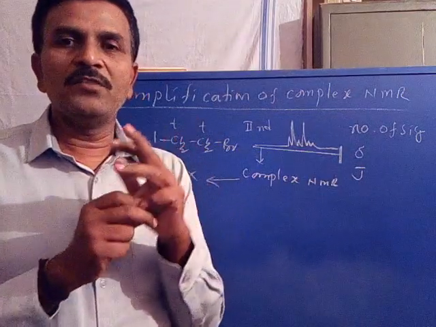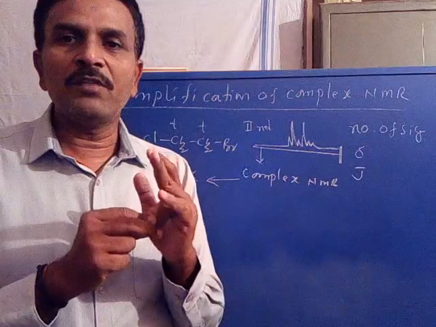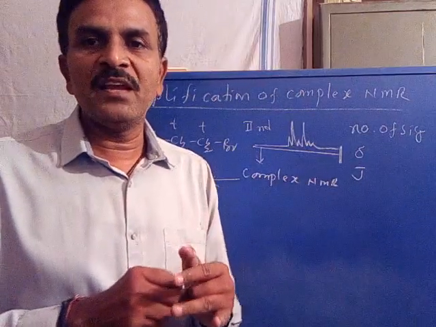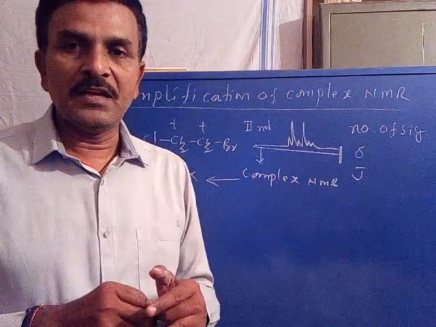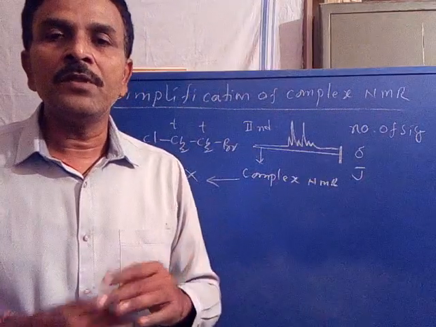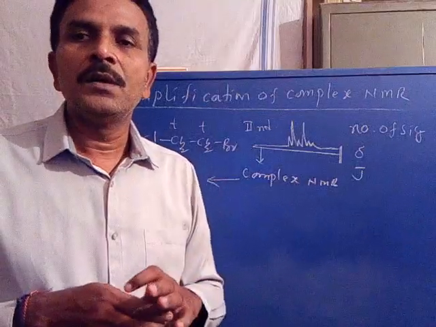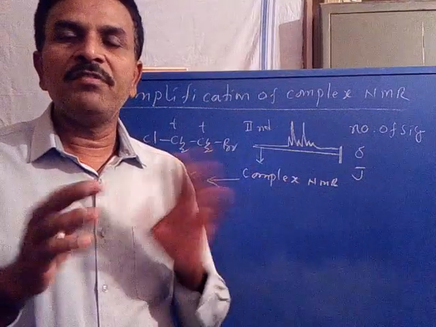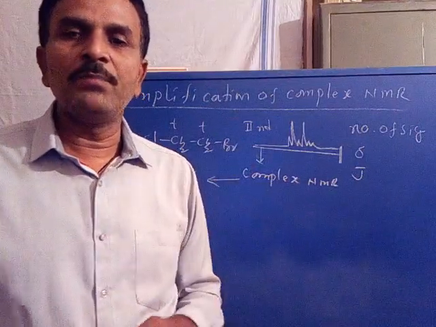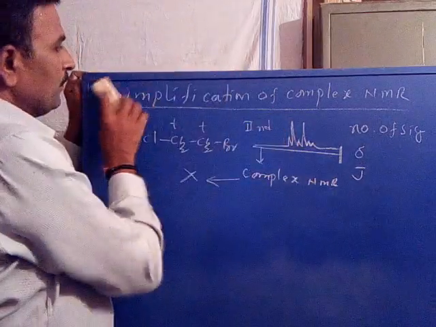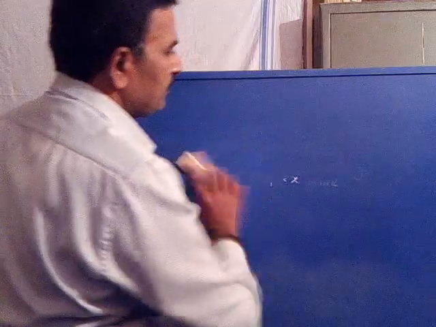One is double resonance, another is use of lanthanide shift reagent, another is application of the NOE method, and the last one is increasing field strength. These are the four methods used to simplify a complex NMR spectrum into a simple one, that is, second order into first order. Now let us study them one by one.